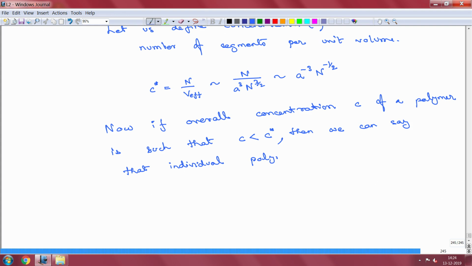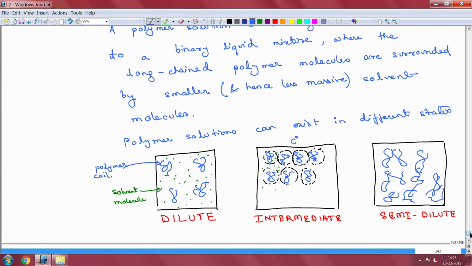What does this mean? This means that in the lingo of the previous states that we had discussed, this will belong to the dilute state or the dilute regime, right.